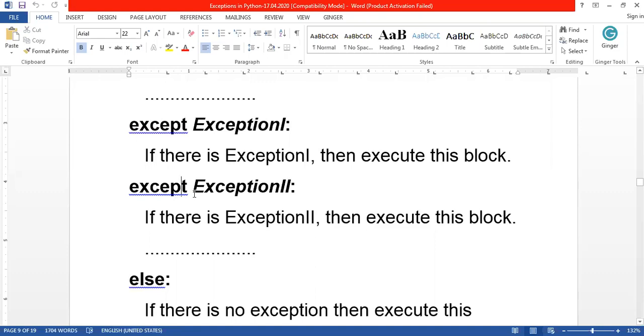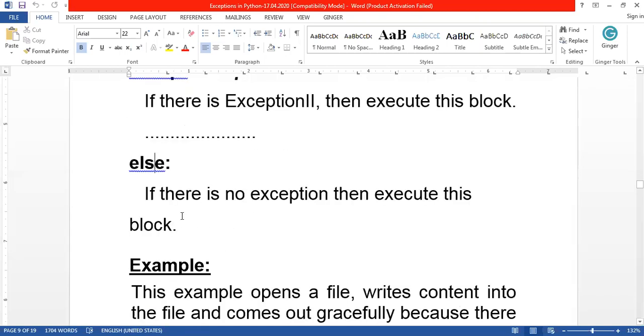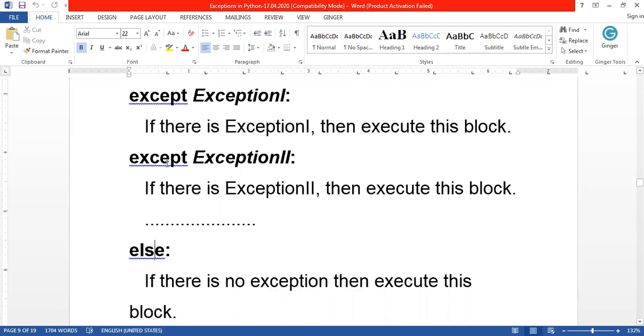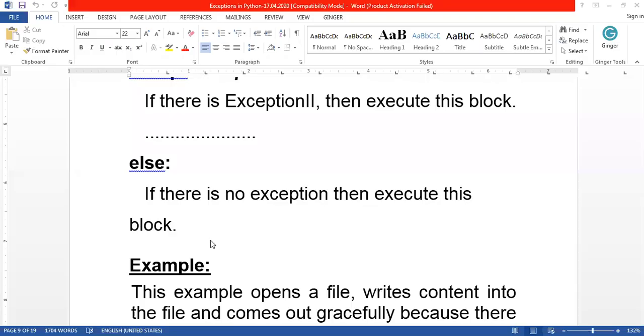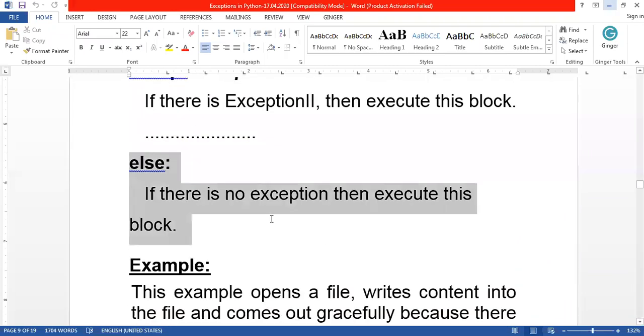Next, in case no error occurs in your program, what should be executed? That is given in the else block. The except block handles the error, and if there is no error in your code, you come and execute the else block.